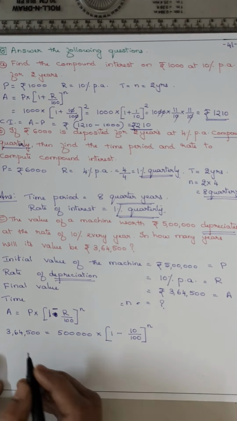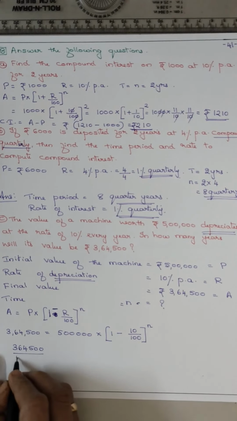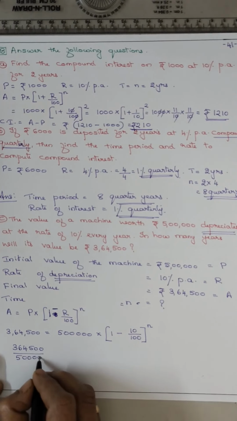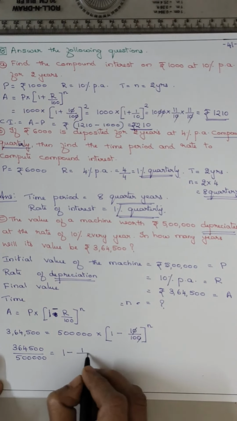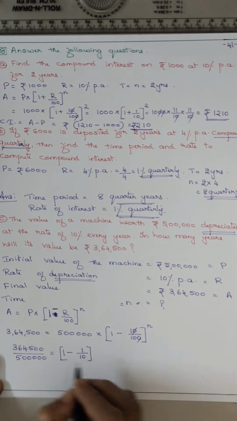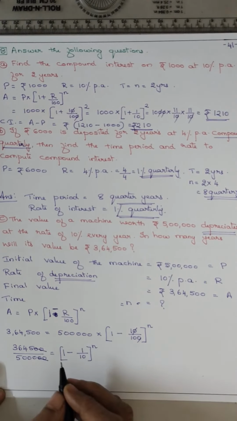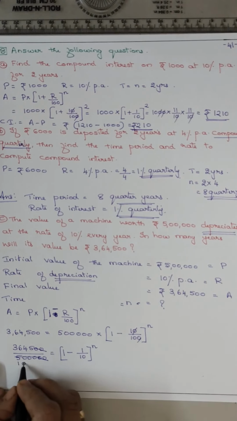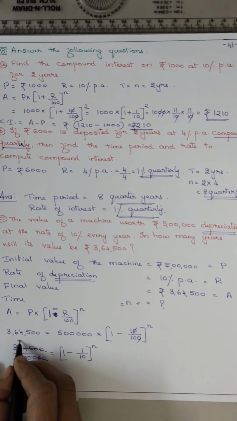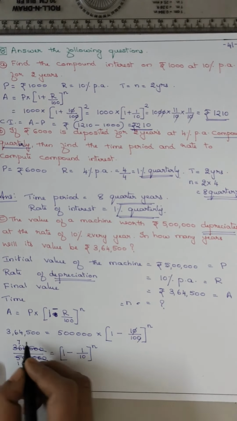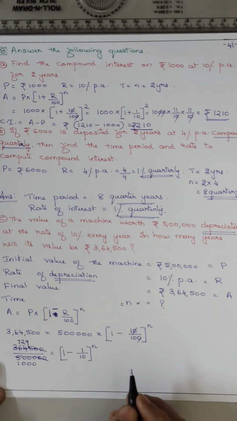So bring 5 lakh to the other side. 364,500 upon 5 lakh is equal to 1 minus, it becomes 1 upon 10 the whole raised to n. So 2 zeros get cancelled. 5 sevens are 35, 1 remains, 5 twos are 10, 4 remains, 5 nines are 45.